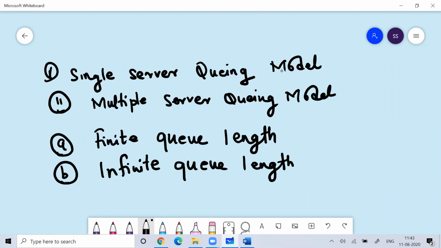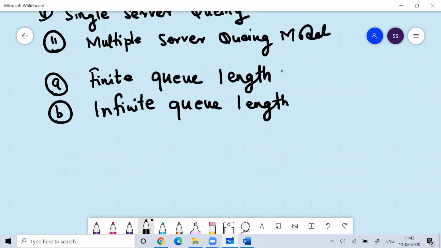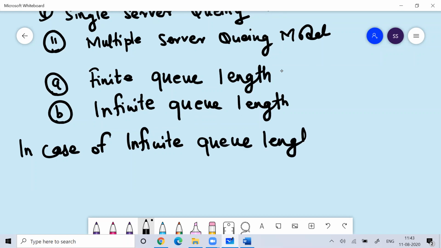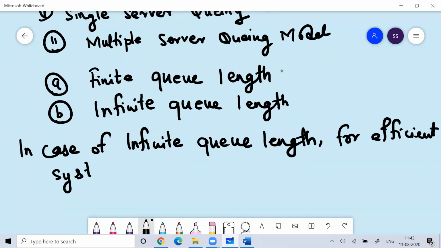In case of infinite queue length, for an efficient system, lambda by mu should be less than 1. Infinite queue length means people keep coming and they can stand in the line. Whenever you see a queue outside the service system, and many people are coming and joining, that is the case of infinite queue length. For the efficient system, lambda by mu should be less than 1.